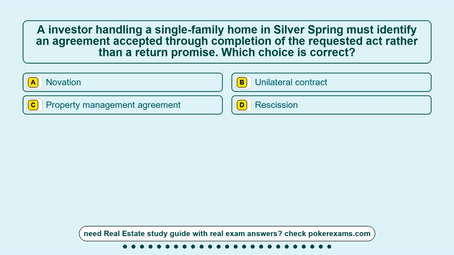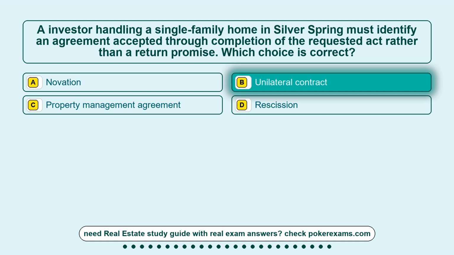Question 16. An investor handling a single-family home in Silver Spring must identify an agreement accepted through completion of the requested act rather than a return promise. Which choice is correct? Option A, novation. Option B, unilateral contract. Option C, property management agreement. Option D, a rescission. The correct answer is option B, unilateral contract.